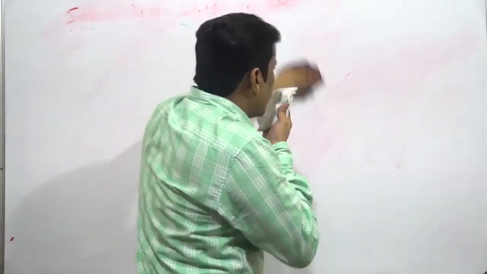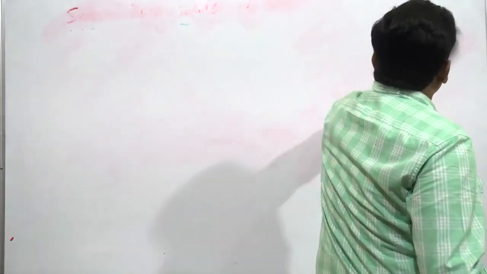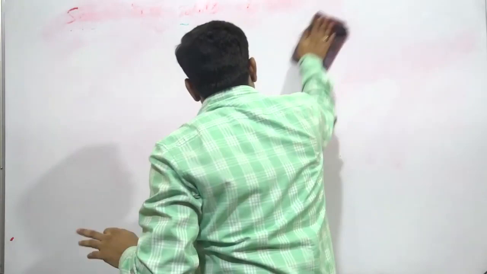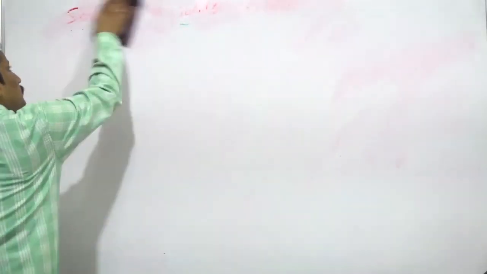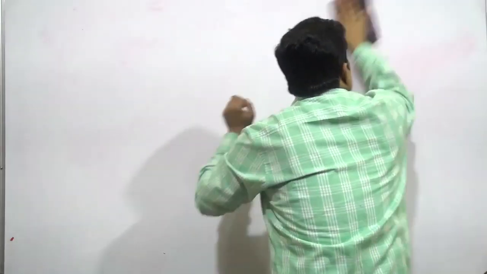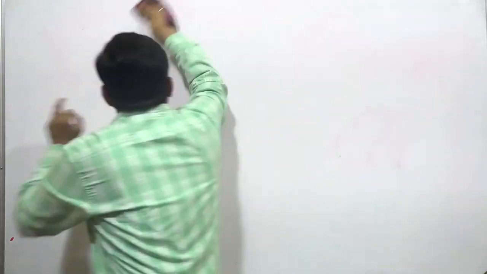That is true for most solids, but there are some solids for which, even though we increase the temperature, solubility decreases. Some graphs are there.